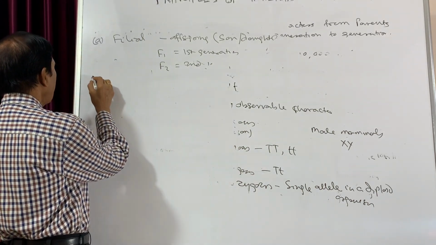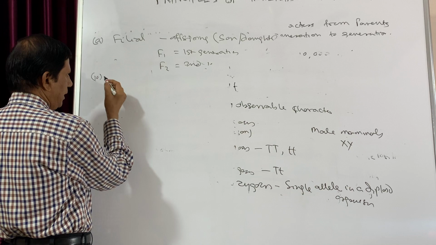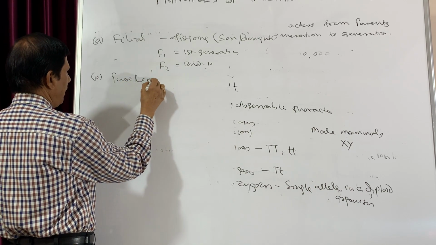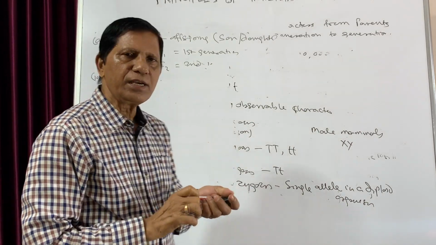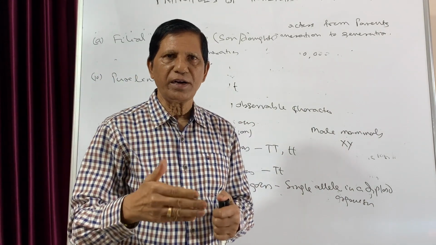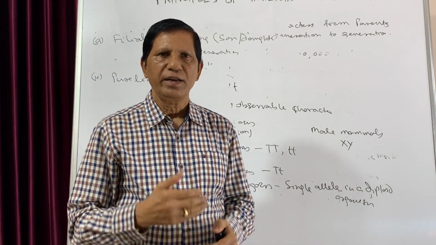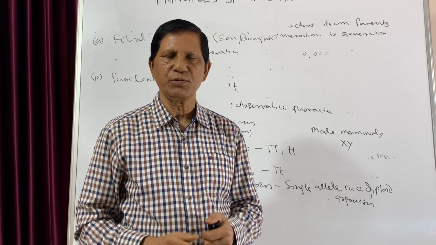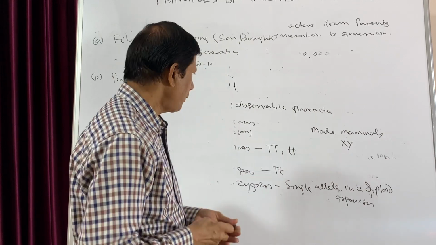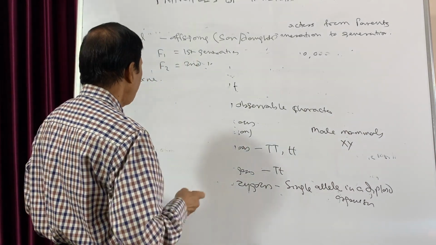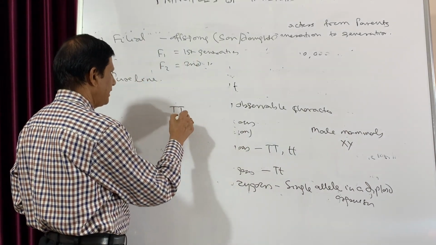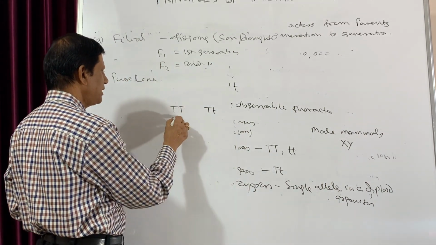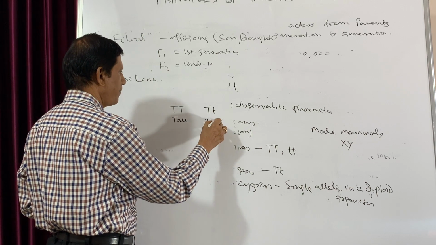Then the next point that we will discuss is the pure line. This is also very important, because when Mendel conducted his experiment, he took some true breeding or pure line ones. What is the meaning of this? Suppose we take one plant like this, genotype is like this, and another plant like this. This is also tall, this is also tall.